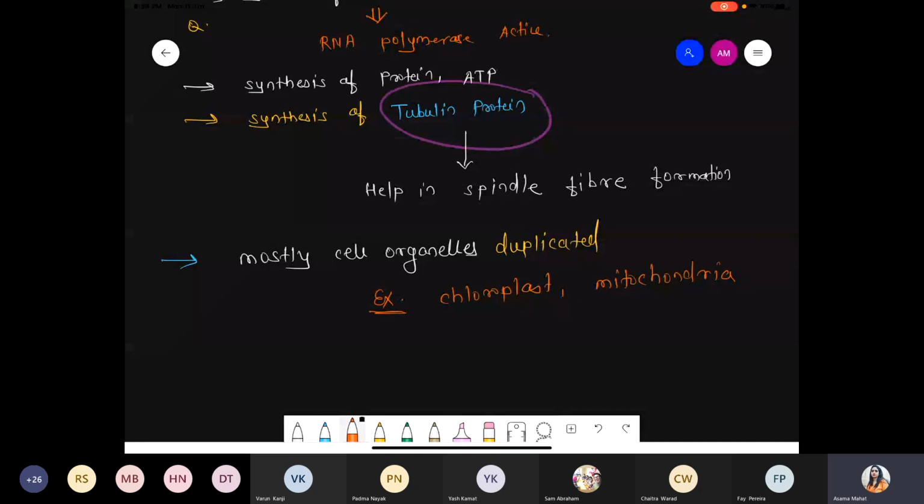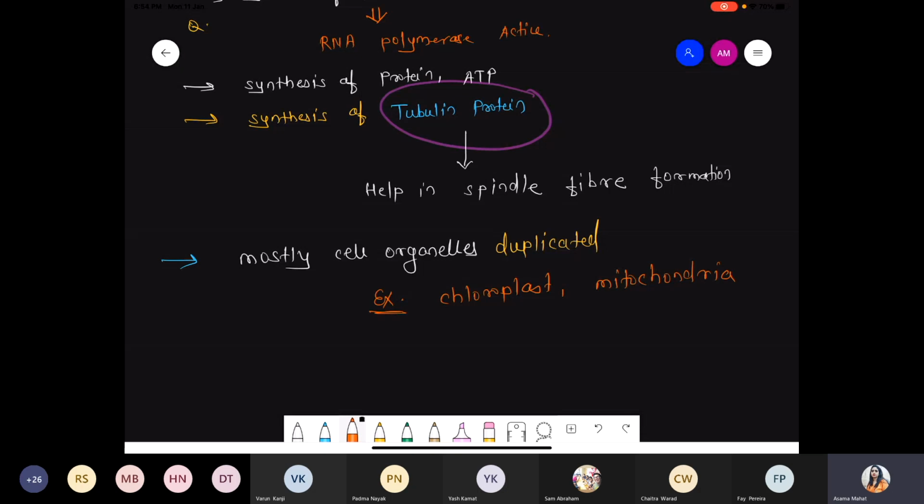So if they were synthesized during the G1 phase, it might be possible they create some problem during the S phase, or they just occupy the space. So the cell took a smart decision: first I will not make anything, whatever cell organelles occupy more space, I will synthesize after the replication, because DNA replication is a very crucial, very vital moment.